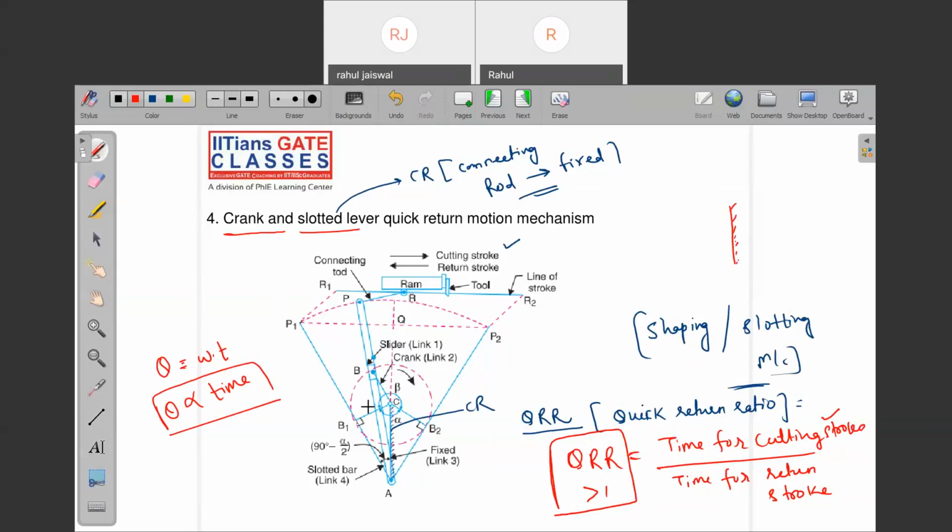What is beta? Let me draw it. This is the slotted arm length, right? This is the connecting rod. This is the crank. Yes or no? Yes, sir. Now, what is happening?